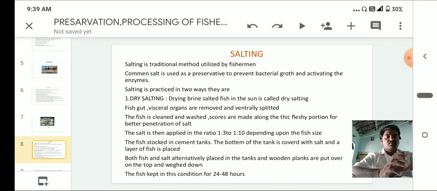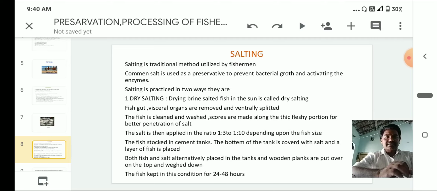Generally, we have to make some pores on the fishes, so that the salt penetrates into those pores. The salt is then applied in the ratio 1:2, 1:3 to 1:10 depending upon the fish size.